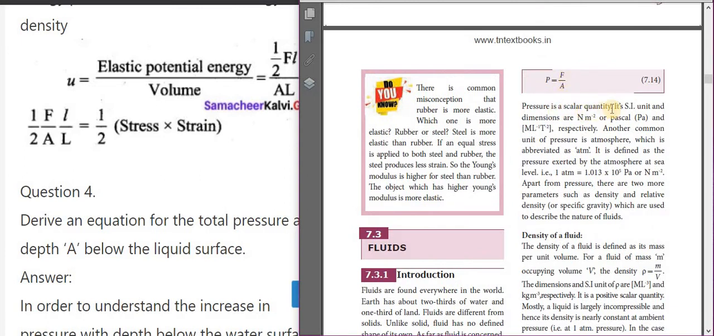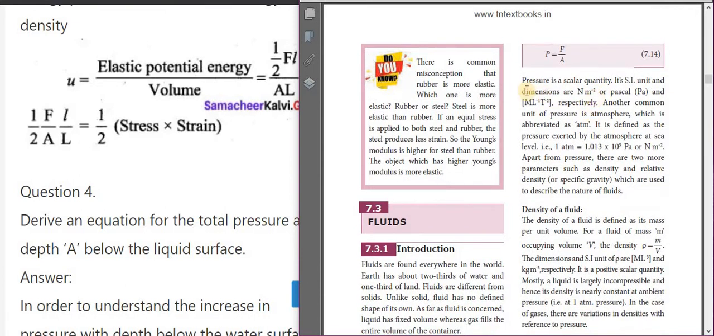So the pressure is a scalar quantity. Its SI unit and dimensions: the SI unit is Newton per meter square. Very important objective type question, children. The SI unit of pressure is Newton per meter square or Pascal, and the dimension is M L power minus 1 T power minus 2.